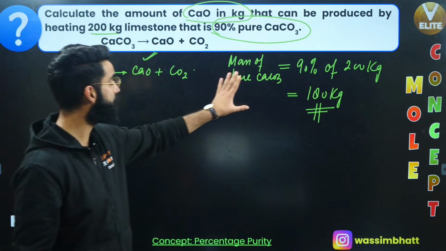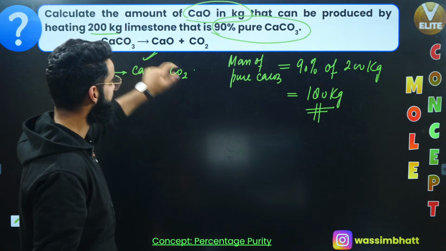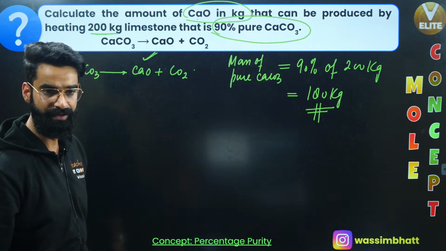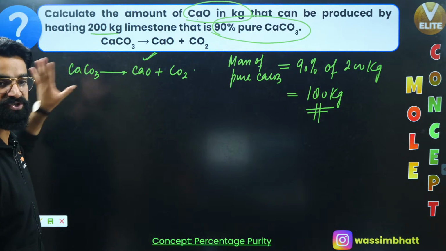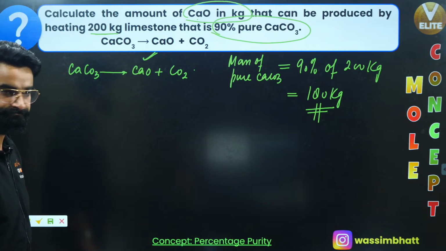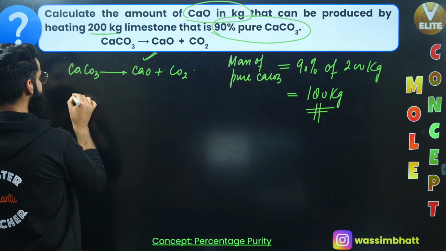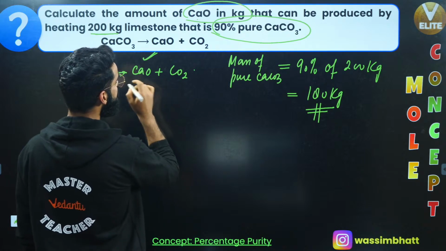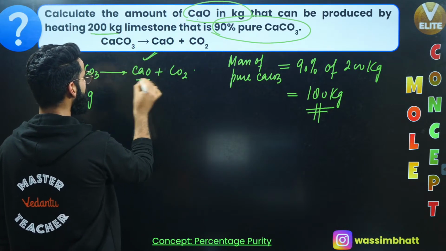So first of all, I got to know that in this 200 kilograms of limestone sample, there are 180 kilograms of calcium carbonate present in pure form. In the reaction only the pure substance participates. In this reaction only the pure mass of calcium carbonate will participate, right? So we will have a look. The molar mass of calcium carbonate is 100 grams, the mass of 1 mole of calcium carbonate. What do I need to calculate? The amount of calcium oxide. What is the molar mass of calcium oxide?